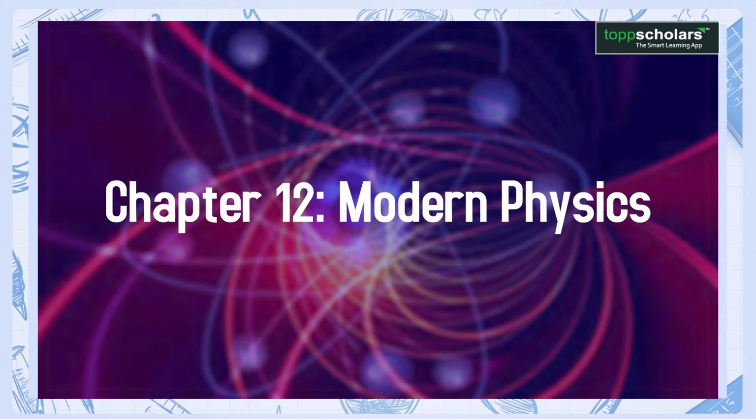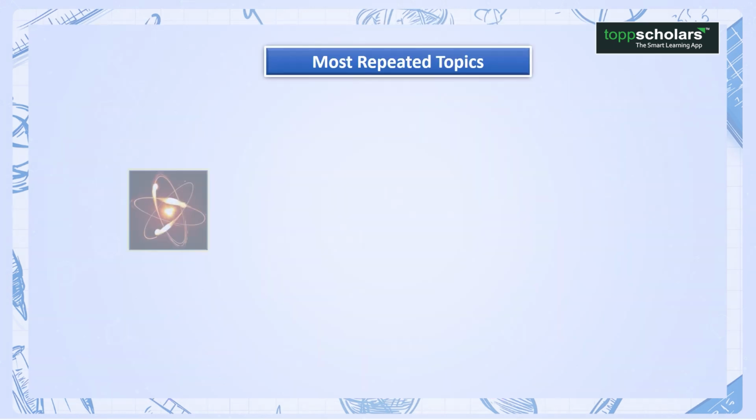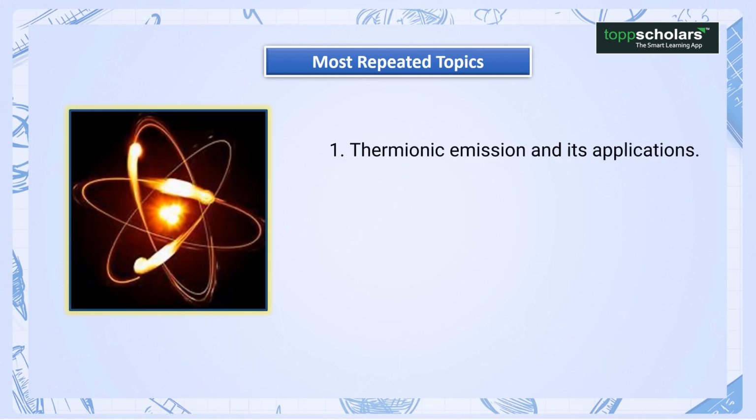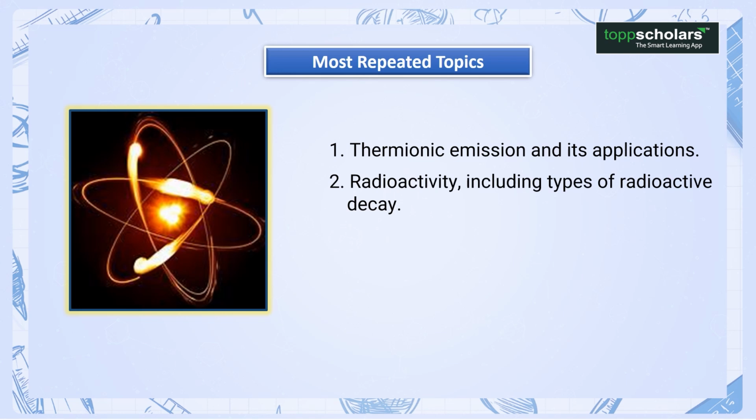Chapter 12. Modern physics. Most repeated topics. 1. Thermionic emission and its applications. 2. Radioactivity, including types of radioactive decay. 3. Nuclear reactions and their applications.